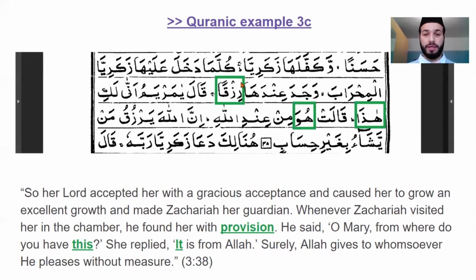Rizq is masculine. So therefore, the two words that refer to the rizq, i.e. the provision, are both masculine. This would be "this" in English if it was neuter, feminine, or masculine. So that's not difficult to understand. There's not a problem as such. The word huwa here, of course, means "he". But in English, we wouldn't use "he" here.